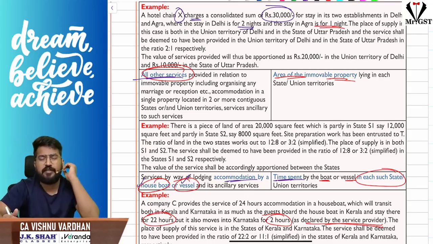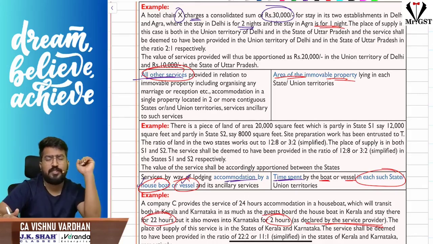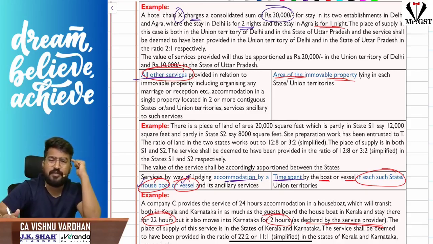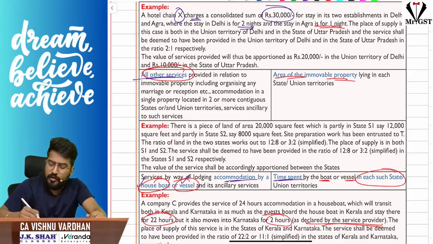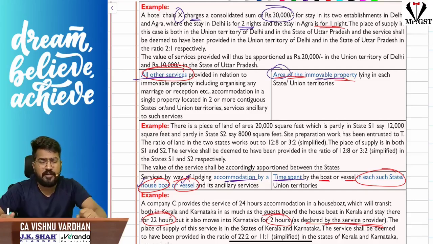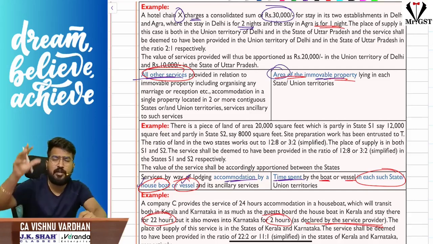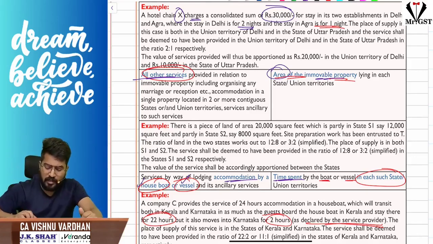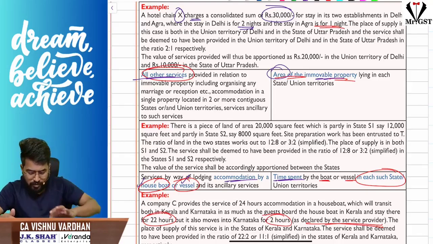Each state is a place of supply, but how do you apportion that? Sir, if it is related to accommodation, number of nights. If it is related to houseboat, time spent in the day. This is any other case. How do I do this? You have to, based on the area of the immovable property. So let us assume a highway of 100 kilometers: 75 kilometers in Tamil Nadu and 25 kilometers in Andhra Pradesh. So based on that proportion, you just allocate that. So the examples are also properly given.